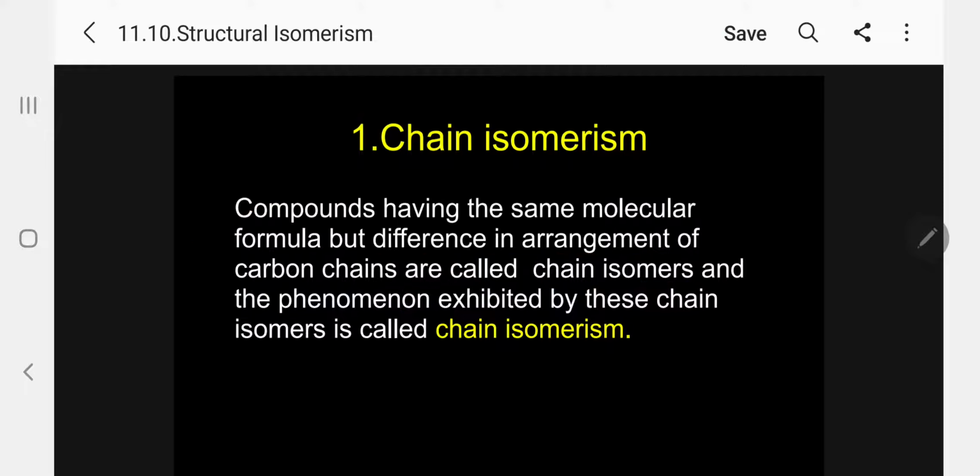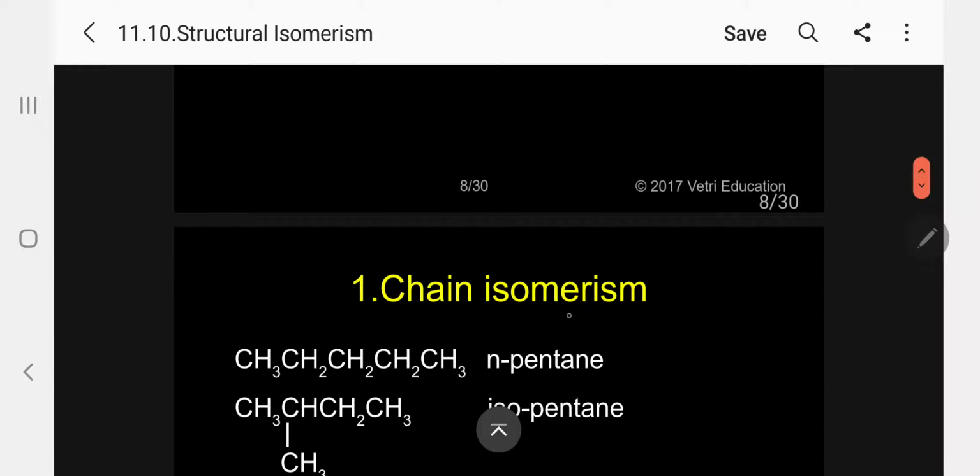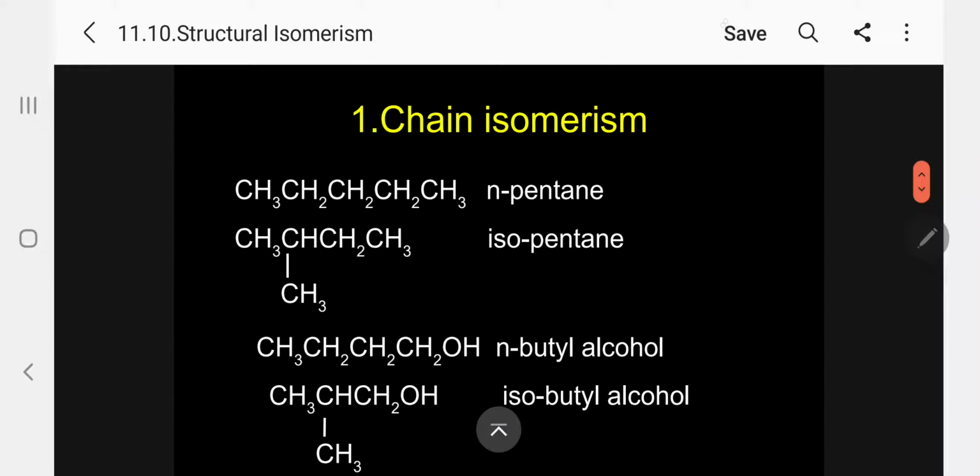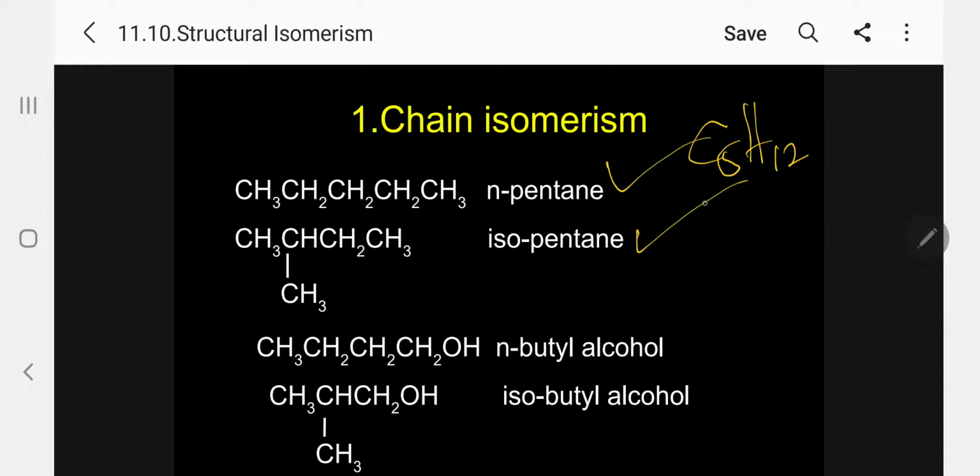The most important characteristic of chain isomerism is, I will give example first, then I will predict what type of compound will show chain isomerism. The first example, n-pentane and isopentane. Molecular formula is same, 5 carbon atoms, that is C5H12. This is the formula.